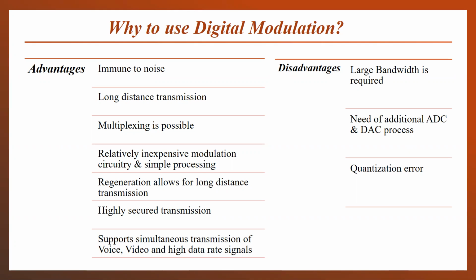Quantization error means we have a set of sampled values, and the continuous values are mapped to some discrete levels in the quantization process, which comes after sampling. The sampled signal is quantized, and only discrete levels are allowed for the sampled values. Then the difference between the exact value and the quantized value is called quantization error. So this makes our signal less accurate.